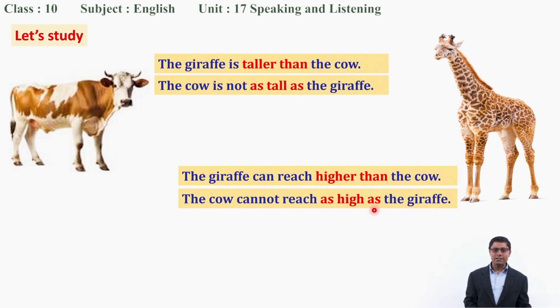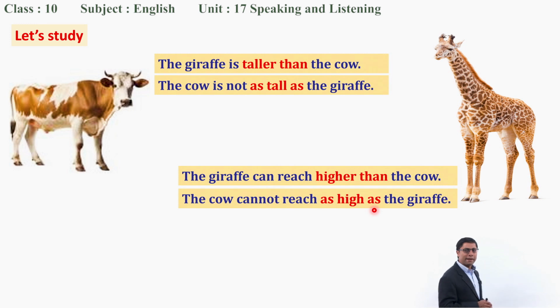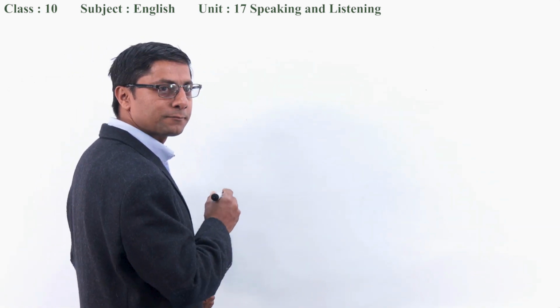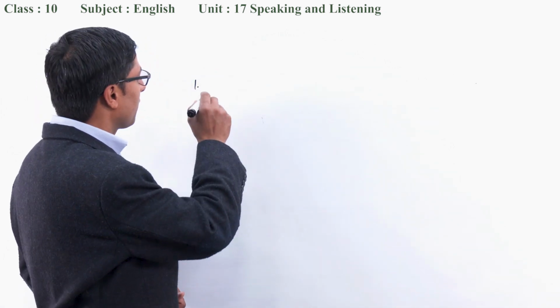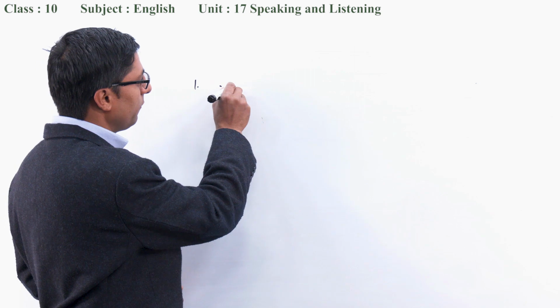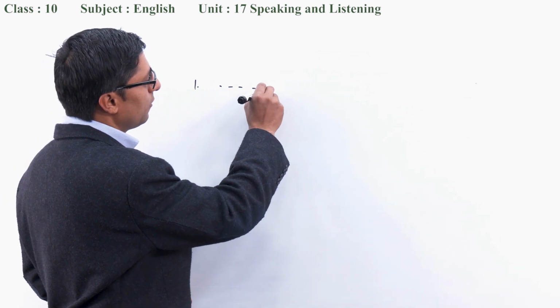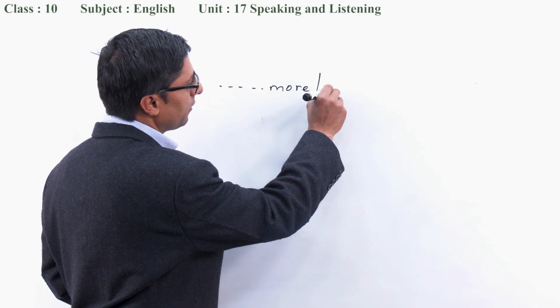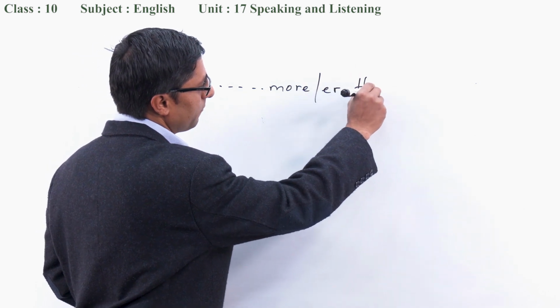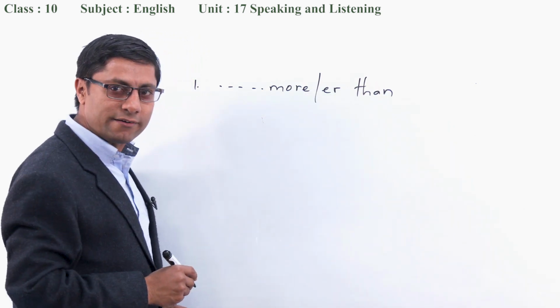So, dear students, we can make comparison in two different ways. One is using the comparative degree, or we can say using more or than, meaning using the comparative degree.